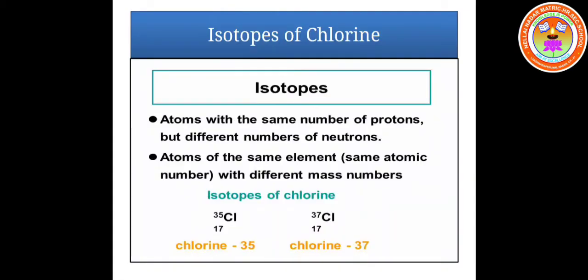Isotopes of chlorine. Atomic number of chlorine is 17 and the isotopes are different. Chlorine 35 and chlorine 37 are the isotopes of chlorine. One chlorine has 35 as its mass number and the other has 37. So chlorine 35 and chlorine 37 are the familiar examples for isotopes.